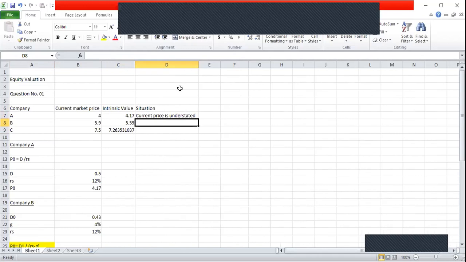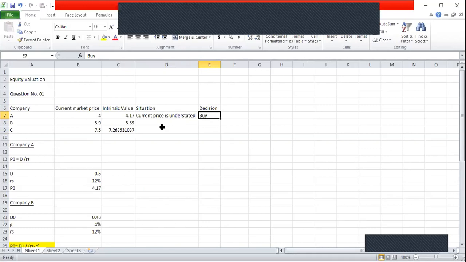Since the current price is understated, it means the current price is a good price if you want to invest in company A. Therefore, company A shares we have to buy. Company A shares we have to buy if you want to invest. Now let's see what is the situation in company B.